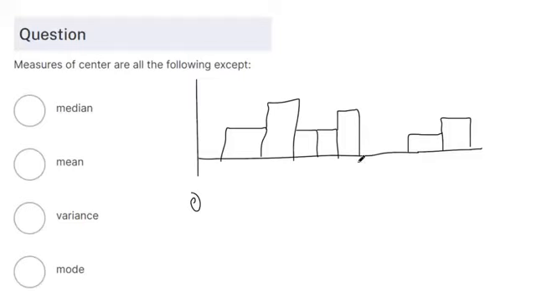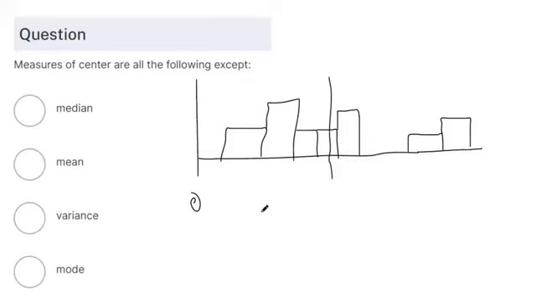So when we think of a measure of center, we're trying to tell people a typical value for that data set. The median can do that, and that's actually the best choice for this histogram because the median scratches off the lowest, highest, lowest, highest number until they eventually get to the 50% mark. So maybe the median is somewhere over here.